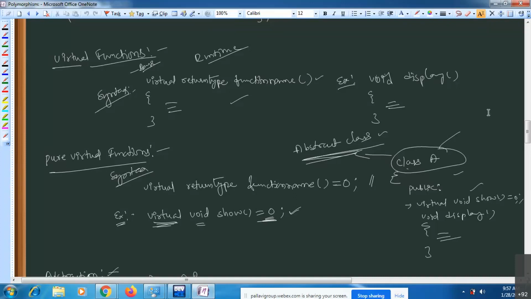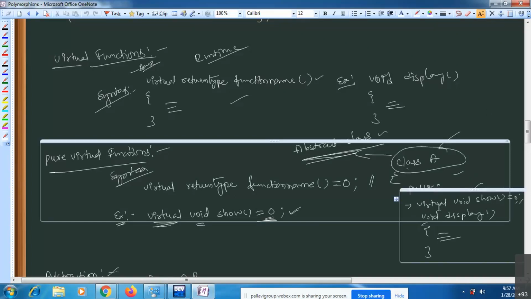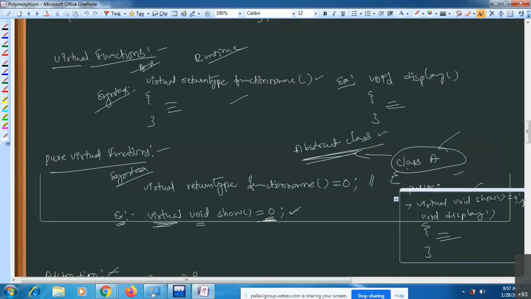An abstract class is a class which consists of at least one pure virtual function. It may have some other member functions also, but it must have at least one pure virtual function. How can you write a pure virtual function? This is the way: virtual, some return type, and function equals to 0. You are not writing any definition for that pure virtual function. You are simply assigning it to 0, so that you make that function a pure virtual function.